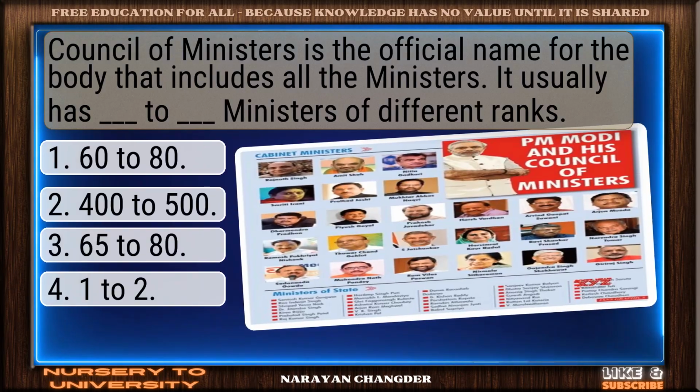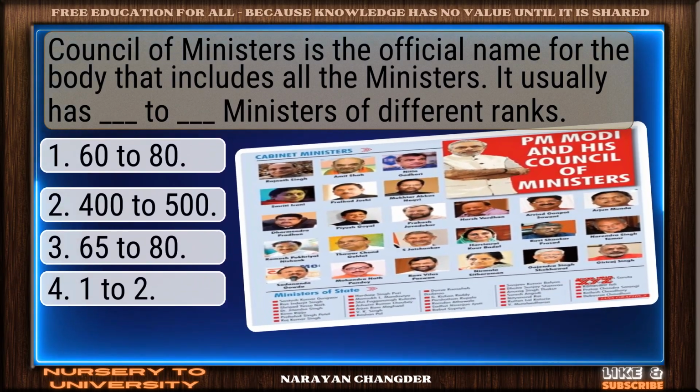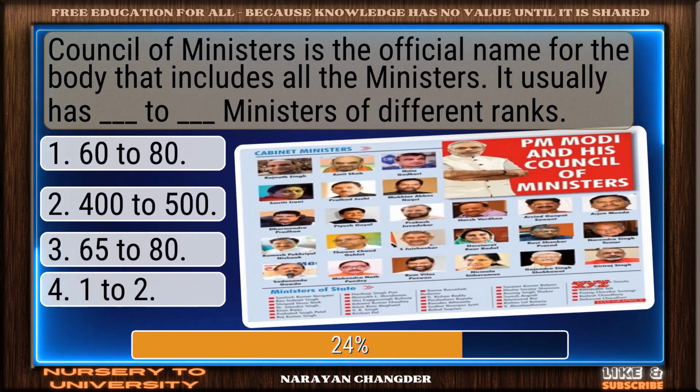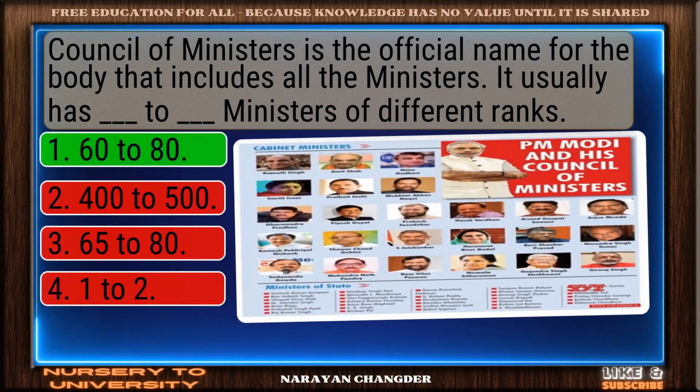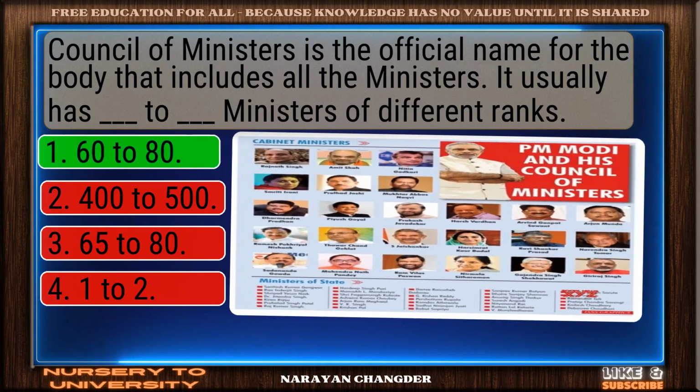Question number 8. Council of Ministers is the official name for the body that includes all the ministers. It usually has dash ministers of different ranks. Nice selection. 60 to 80 is the correct and valid answer.